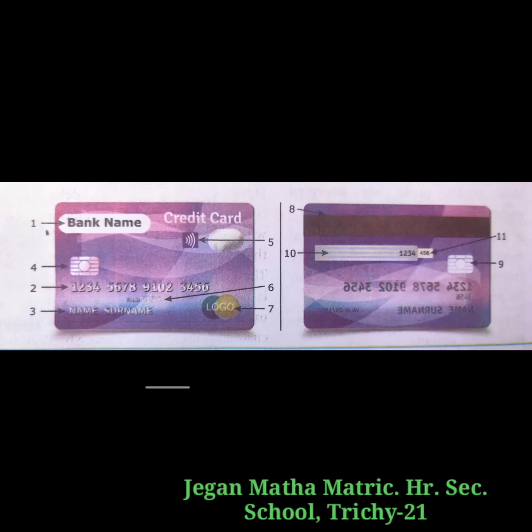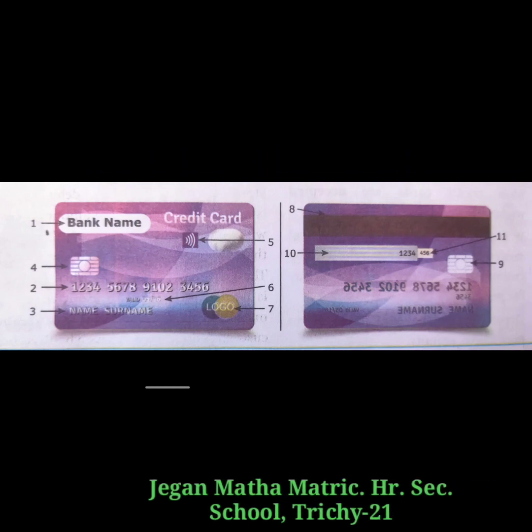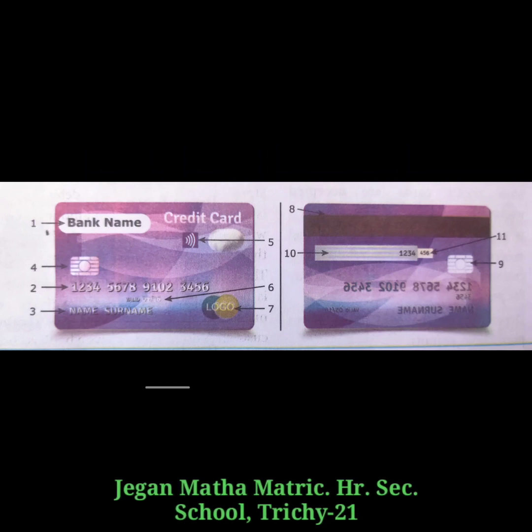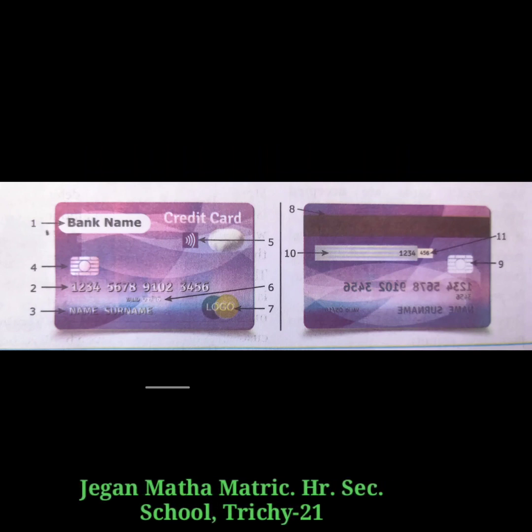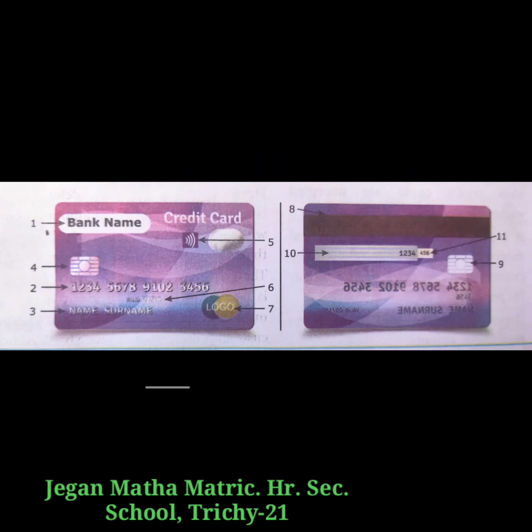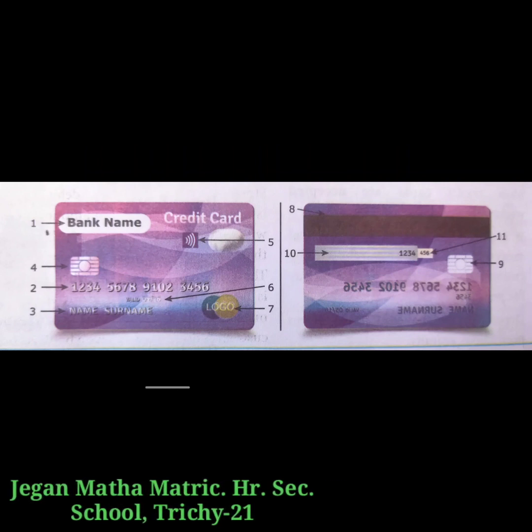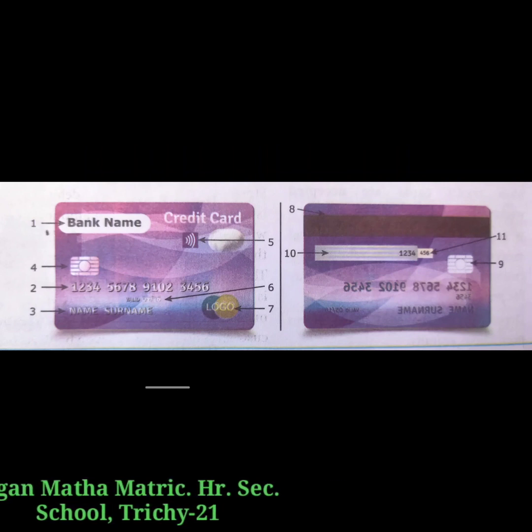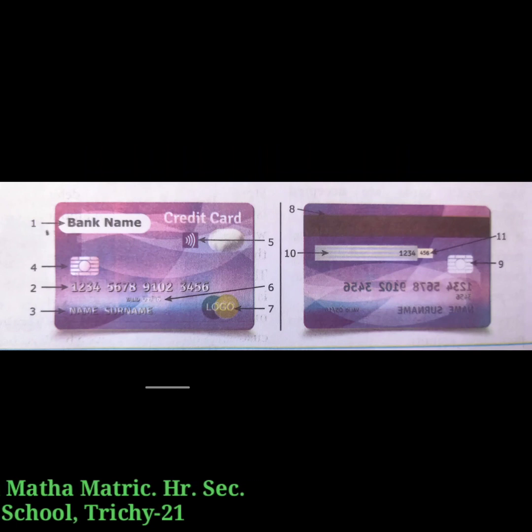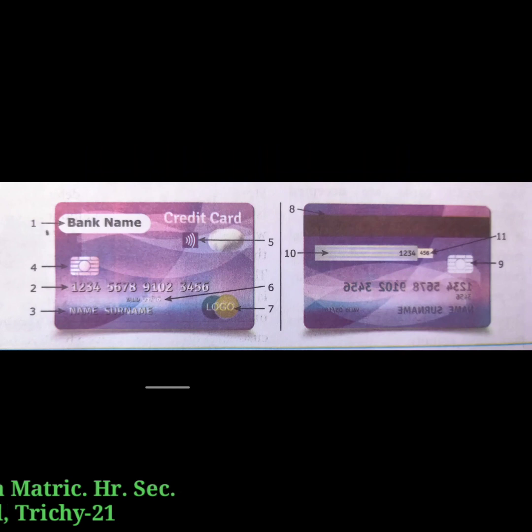And number 8, the magnetic stripe. It is an iron-based magnetic material containing encrypted data about the card holder and account number. And the next one, the hologram. A hologram is a security feature and it prevents duplication.